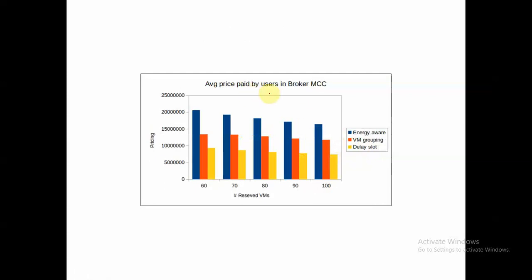Now, the average price paid by users in case of the broker MCC. Again, we can see that in case of our proposed delay slot scheduling algorithm, the average price paid by the mobile users will be the least, whereas in case of the energy aware algorithm, it will be highest, as in the energy aware case our mobile device will try to offload more tasks onto the remote cloud. Since we are offloading more tasks onto the remote cloud, the broker will charge more, and it will be least in case of delay slot scheduling, and intermediate for the VM grouping algorithm.